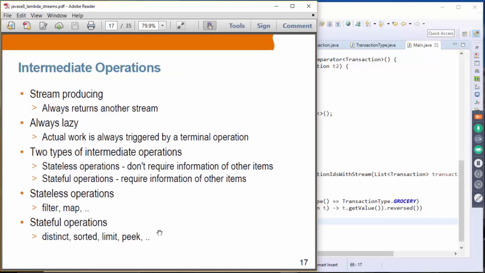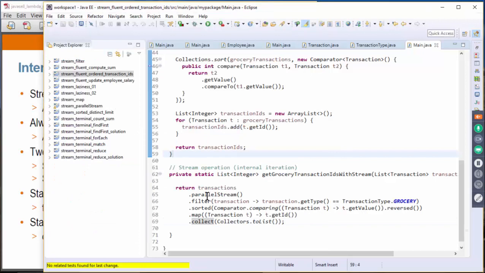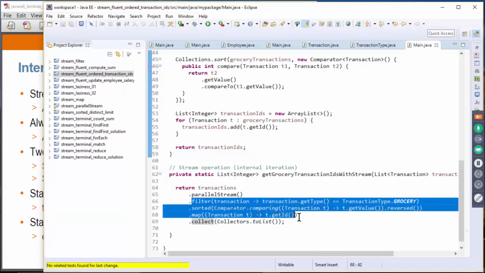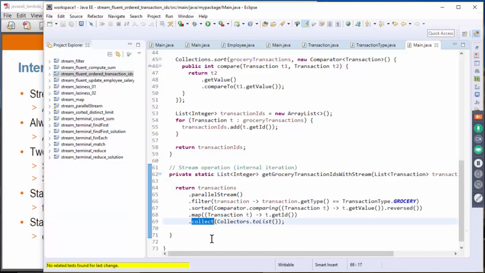Intermediate operations are stream operations that always produce another stream, and they are always lazy. We mentioned the concept of lazy a bit before, but basically lazy means the actual work is always triggered by the terminal operation. The intermediate operations do not get executed until the terminal operation gets executed.